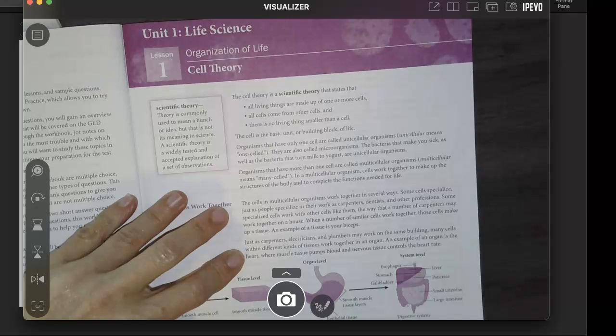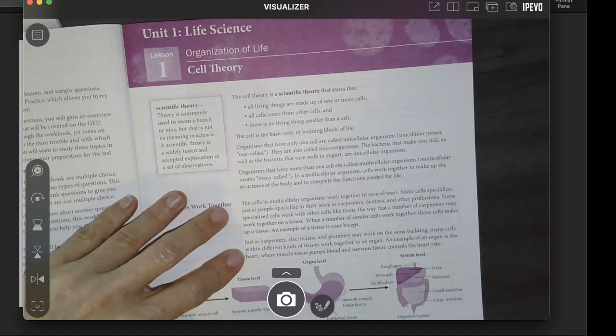Organisms that have only one cell are called unicellular organisms. Unicellular means one-celled. They are also called microorganisms. The bacteria that make you sick, as well as the bacteria that turn milk to yogurt, are unicellular organisms. Organisms that have more than one cell are called multicellular organisms.